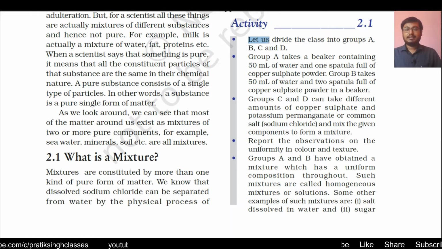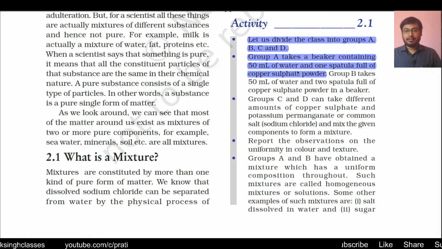Let us divide the class into groups A, B, C and D. Group A takes a beaker containing 50 milliliters of water and one spatula full of copper sulfate powder, CuSO4.